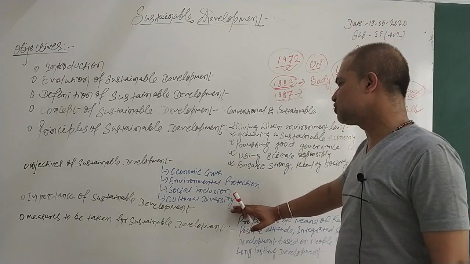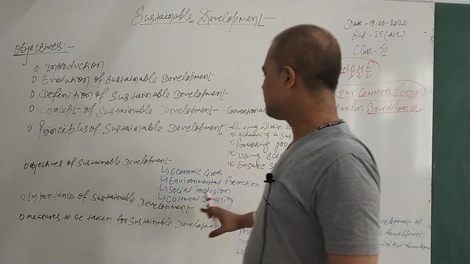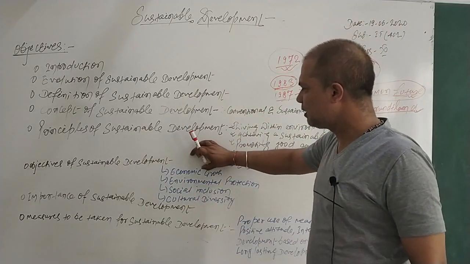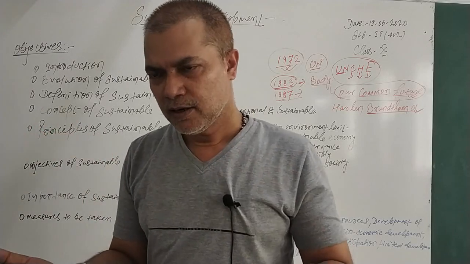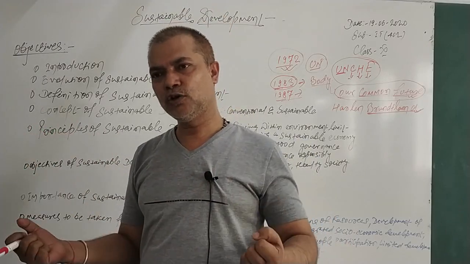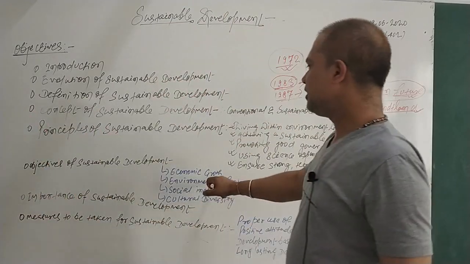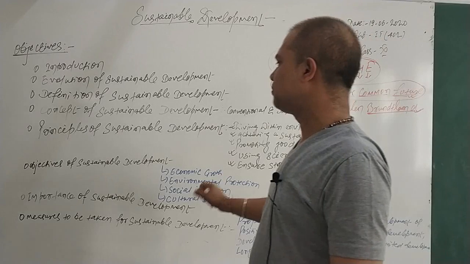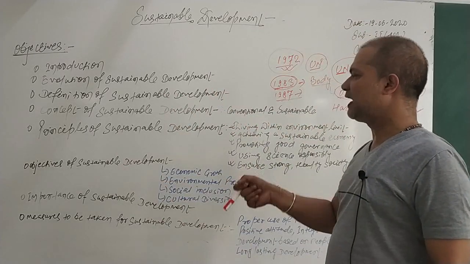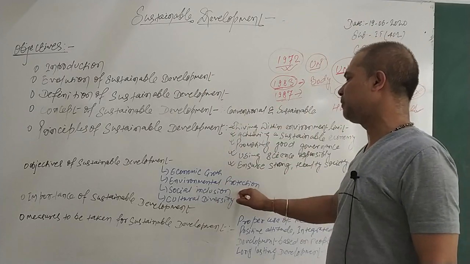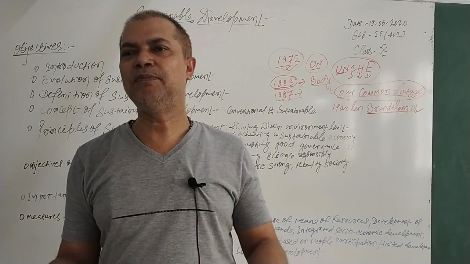That is what the cultural diversity. So the four objectives of sustainable development: first, our growth should be economic, meaning without much investment we should get the growth, and the growth should be continuous and for a long duration. Our environmental protection should be the prime objective of any kind of development. Then social inclusion, meaning society should get weightage in any kind of development, because ultimately we are talking about development for our society.